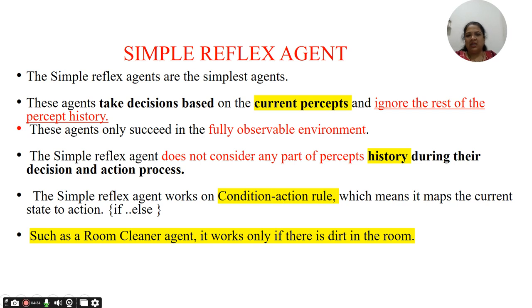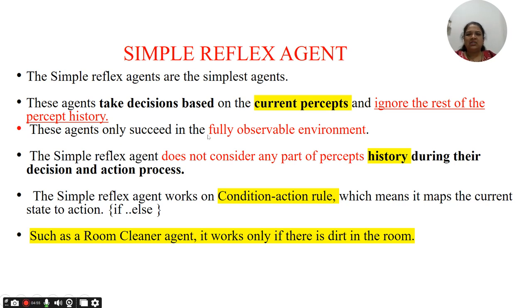Now the second type of agent that we saw in the diagram on the first page is the simple reflex agent. Simple reflex agents are the simplest agents, as their name suggests. These agents take decisions based on the current percept. They cannot see the past history and ignore the rest of the percept history.